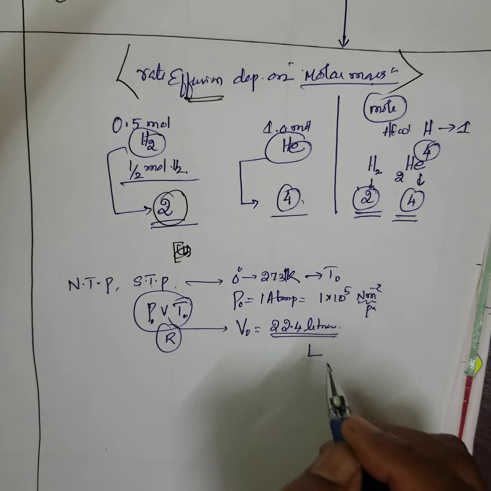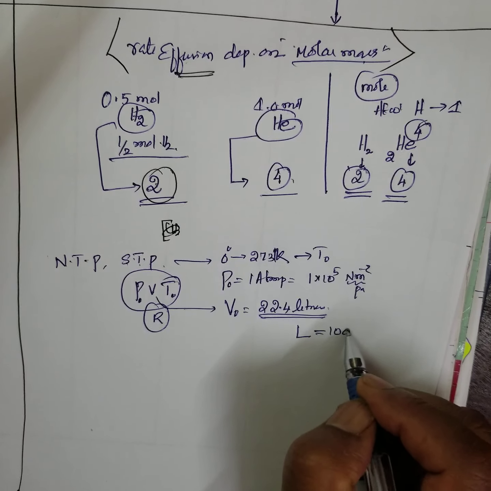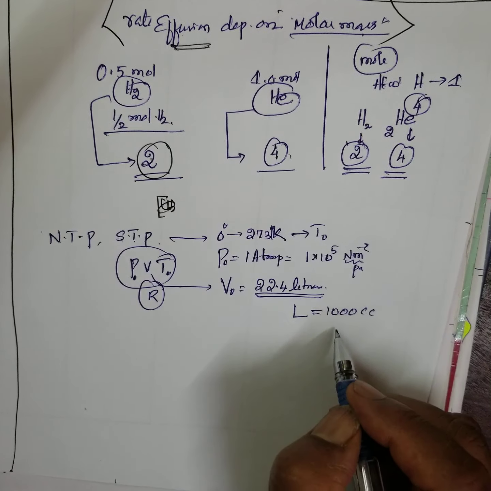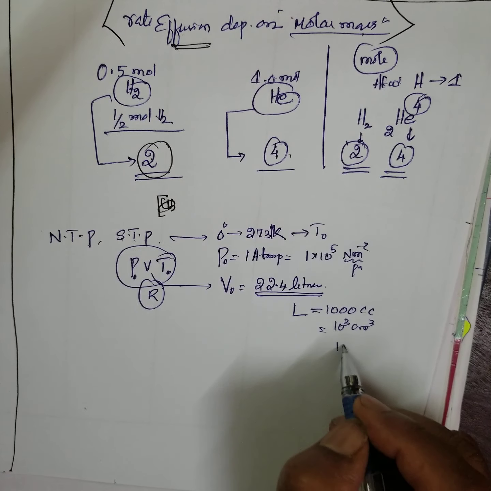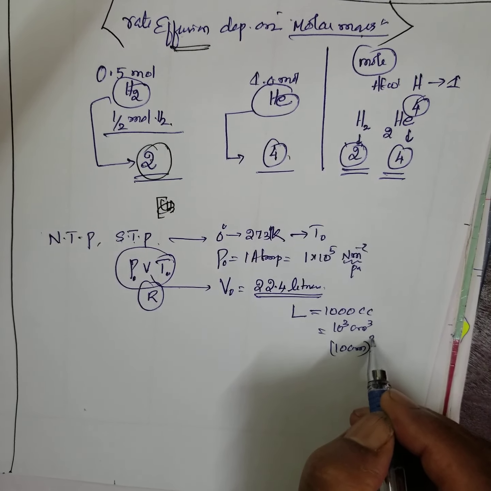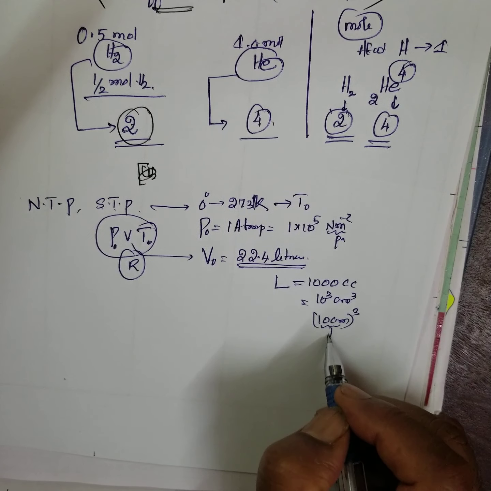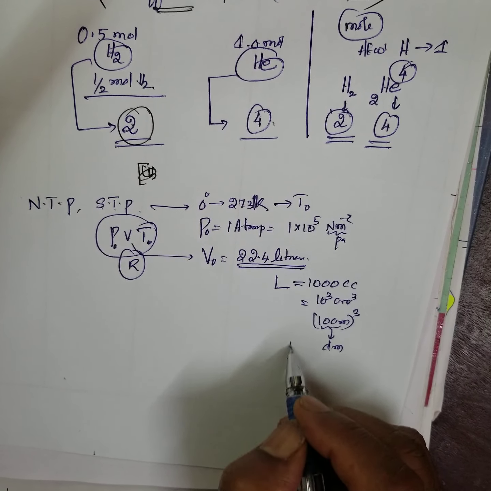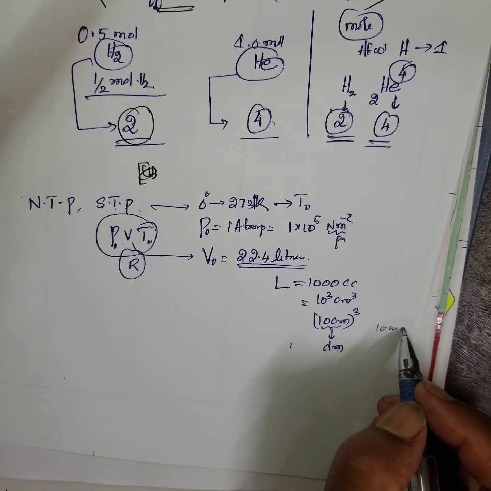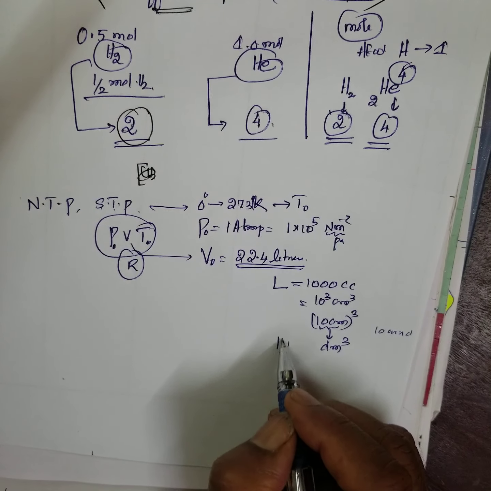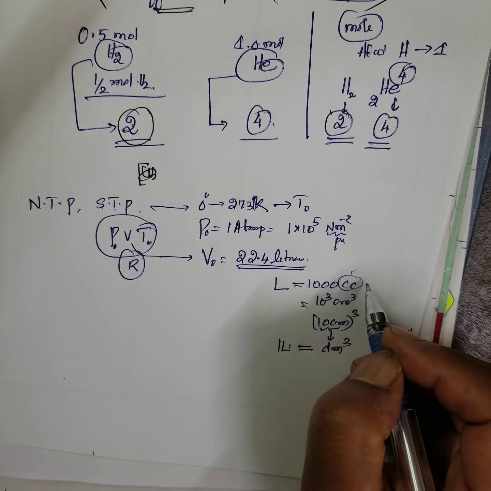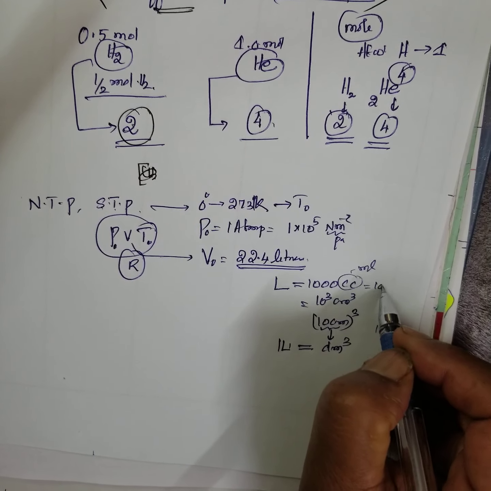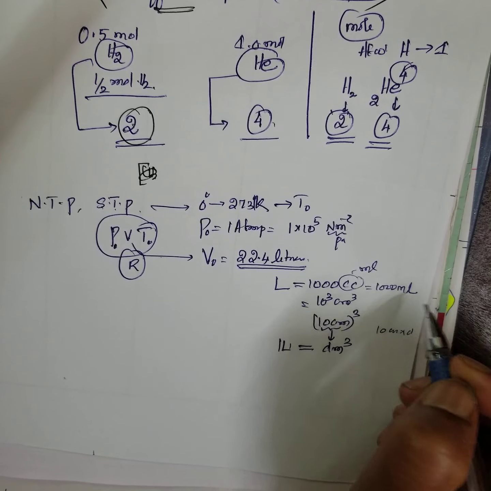You know what 1 liter is? 1 liter is 1000 cc, or 10 to the power of 3 centimeter cube, or 10 centimeter the whole cube. 10 centimeter is equal to 1 decimeter, so 1 liter is 1 decimeter cube, or 1000 milliliter.